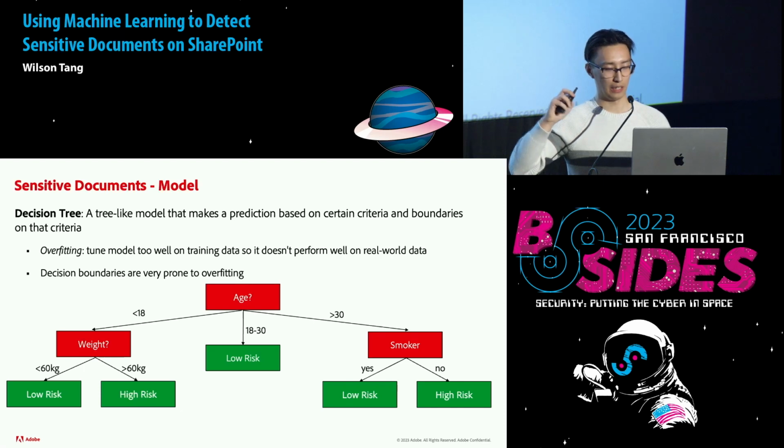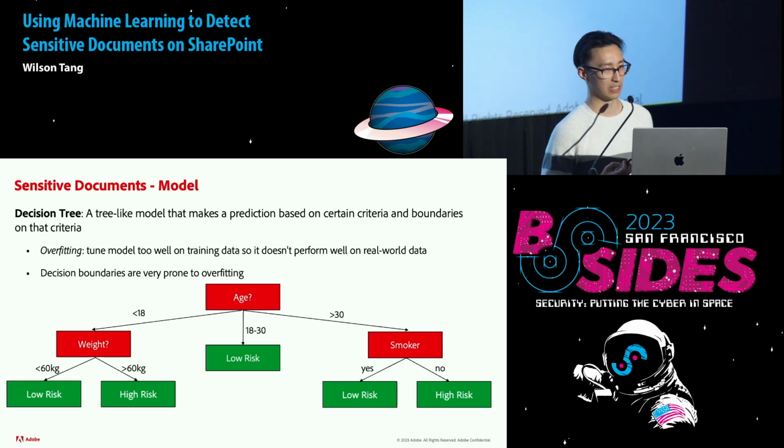And you can see just by looking at this that this decision tree might suffer from overfitting. Overfitting is when you tune a model too well on training data, so it doesn't perform well on real world data. For example, you can see in the middle one, the 18 to 30, is there really no one 18 to 30 that's high risk of heart disease? Probably not. But why did the decision tree come up with this? Maybe because in the training data, there was no one 18 to 30 that had high risk heart disease.